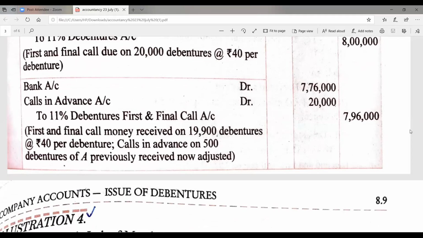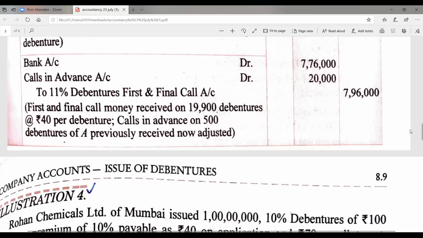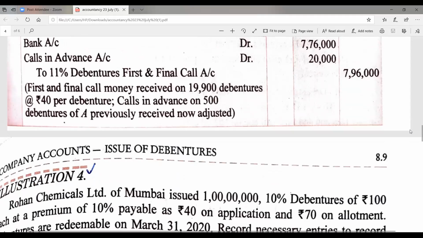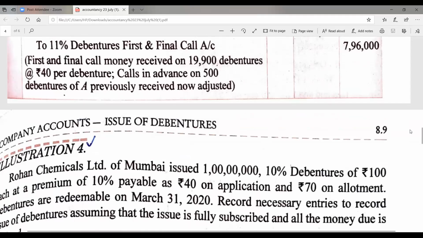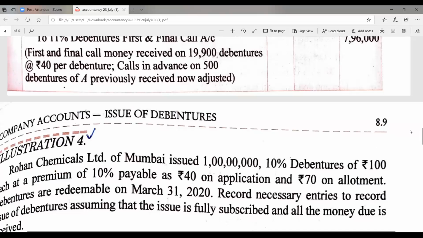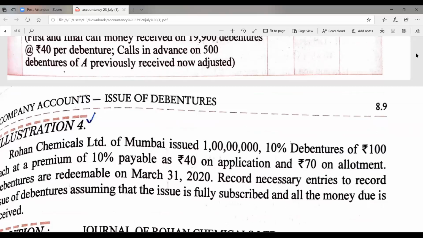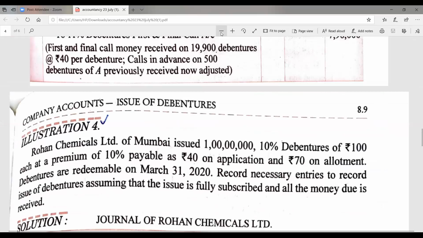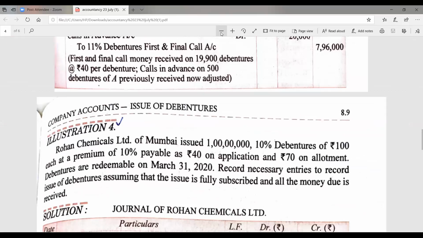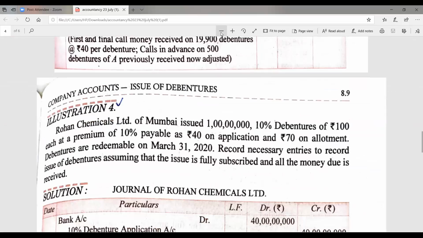In these questions, illustration number 1 and 2, we just did the case when the debenture is issued at par. But when the debenture is issued at premium, what is to be done? When the debentures are issued at premium, just see illustration number 4.